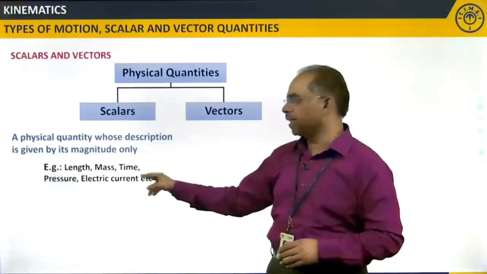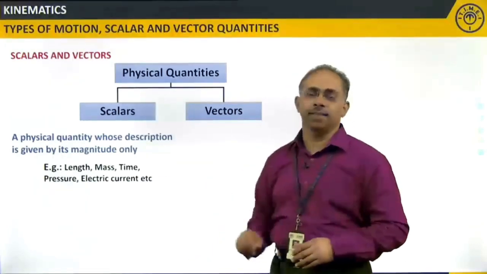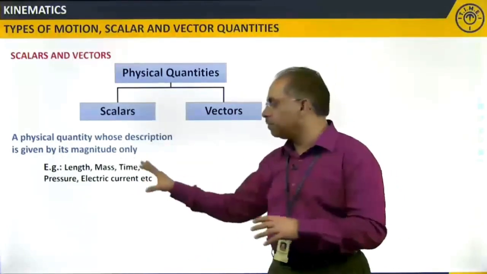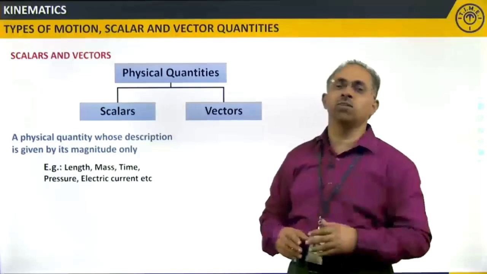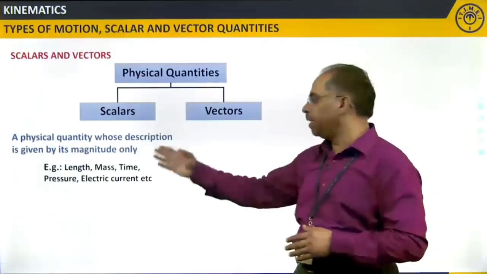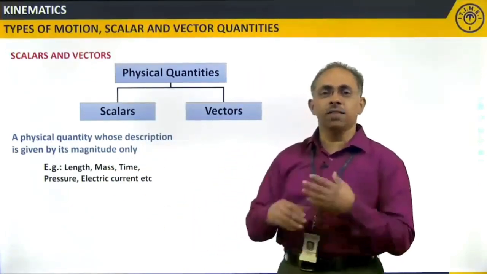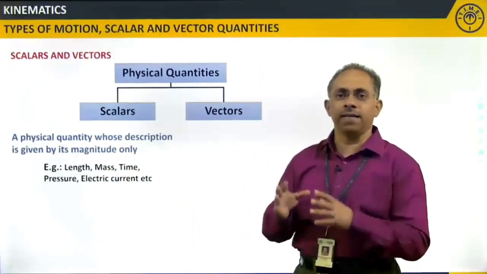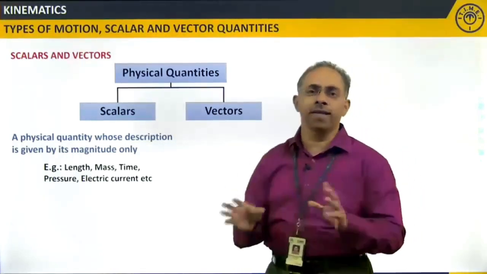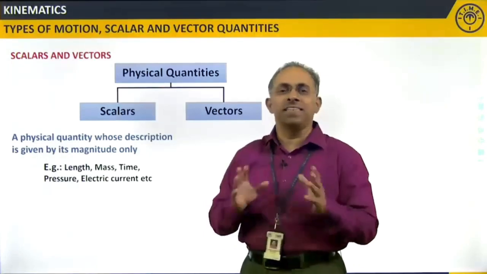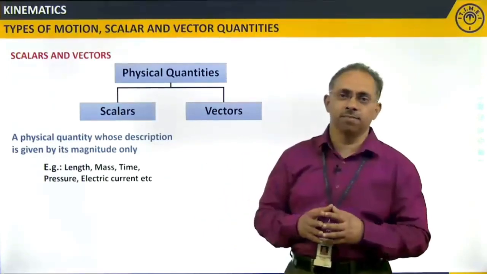Length, mass, time, pressure, electric current. Out of these physical quantities, whatever I wanted to measure, may it be length, mass, time, or whatever it is, I will directly measure them and give only the magnitude. So, I am least bothered about the direction.